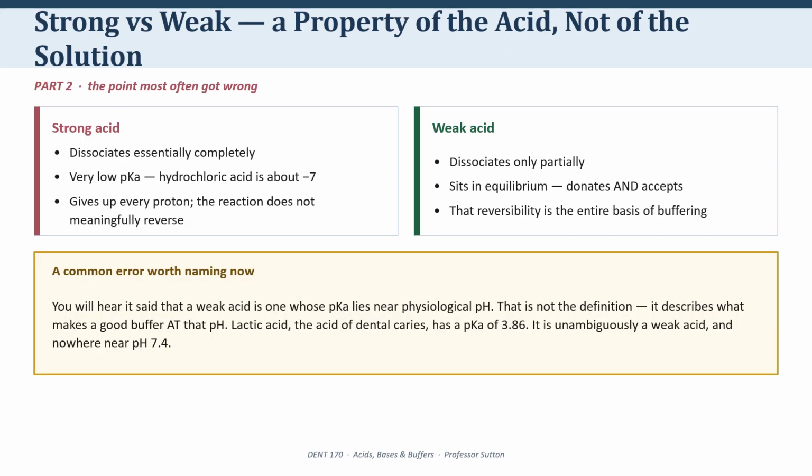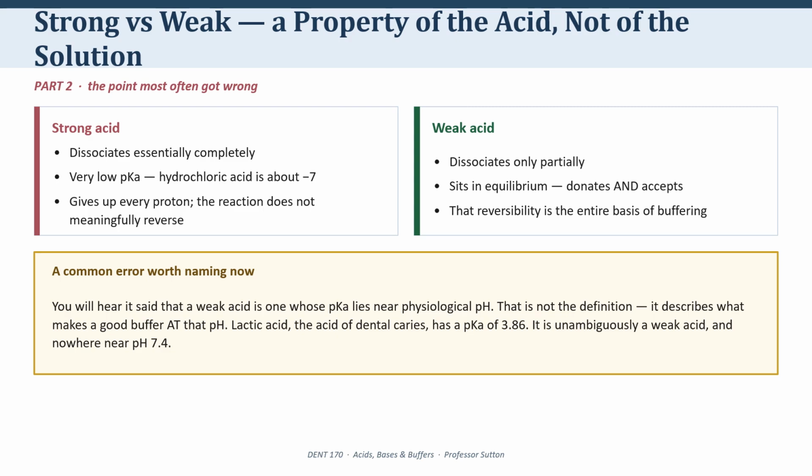Also note the difference between strong acids and weak acids. A strong acid dissociates essentially completely, like hydrochloric acid in water, and effectively every molecule gives up its proton. It doesn't come back. The pKa of hydrochloric acid is somewhere around -7, which is just a way of saying the equilibrium sits almost entirely on the right. A weak acid dissociates only partially. Some molecules give up a proton, some don't. And crucially, the reaction runs in both directions at once. It sits in equilibrium.